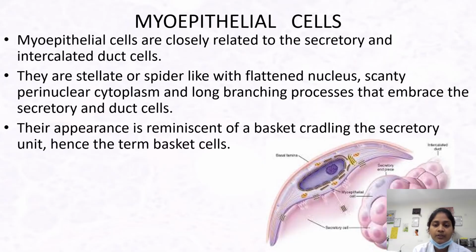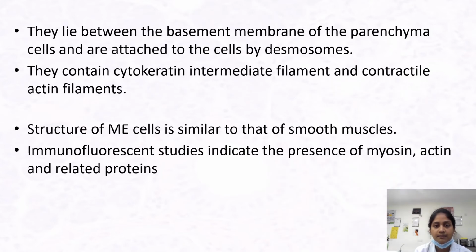Now coming on to the myoepithelial cells. Myoepithelial cells are closely related to the secretory and intercalated duct cells. They are stellate or spider-like with a flattened nucleus, scanty perinuclear cytoplasm, and long branching processes that embrace the secretory and duct cells. Their appearance is reminiscent of a basket cradling the secretory unit, hence the term basket cells.